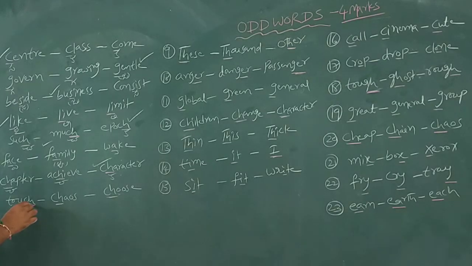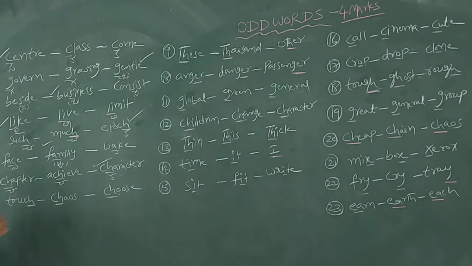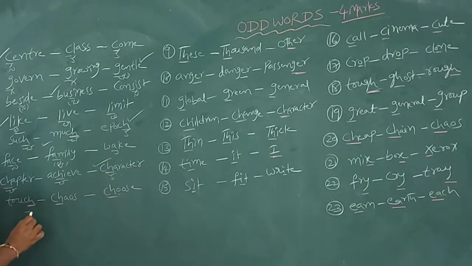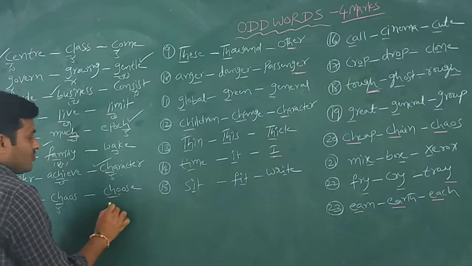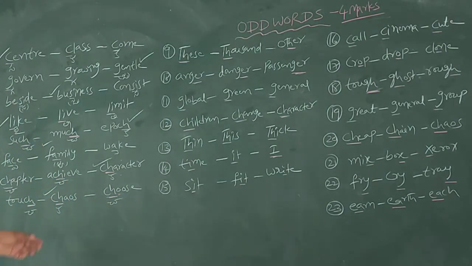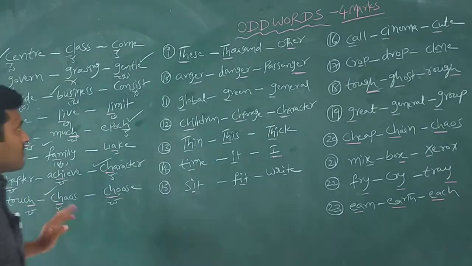Next one is touch, course, choose. So ch, ch, ch. Touch is cha, course is ka, choose is cha. So our answer is course. It is a very important word in the examination pattern.